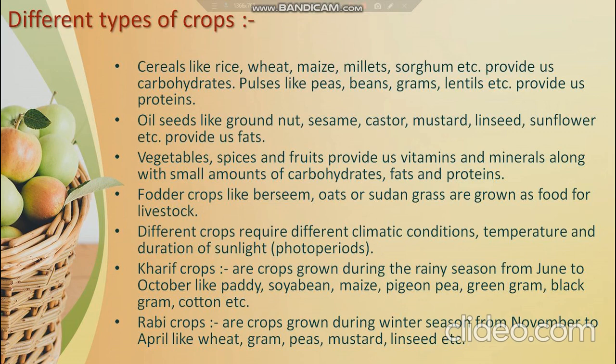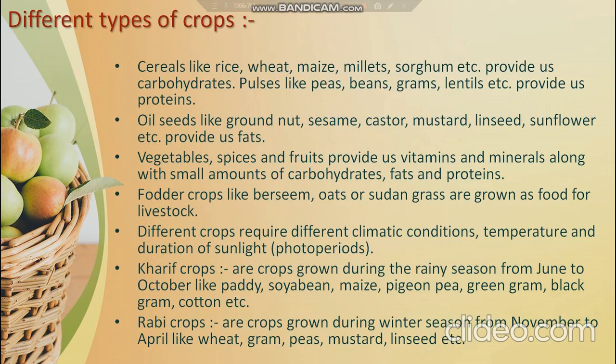So crops are the plants which are grown by humans on a large area for food and other uses, like fodder for animals and fiber for cloth, etc. For successful production of crops, we must understand the growth and development of crops, the factors affecting their growth, and management of crops. Generally, crops are classified into three categories.